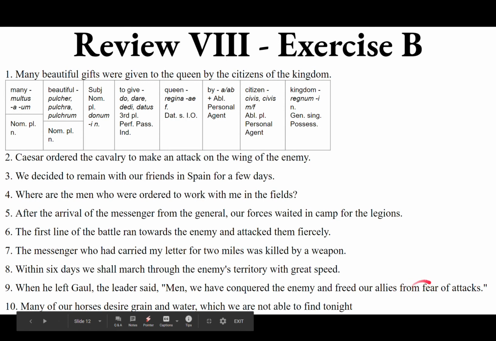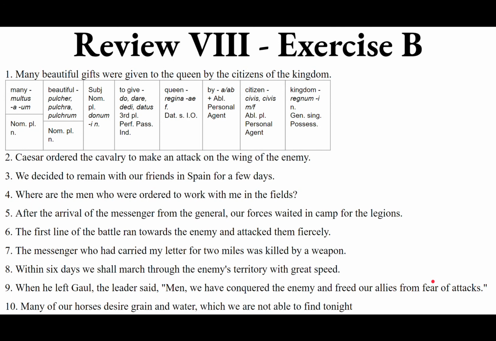This is going to be an ablative of separation. You do not need a preposition here. Fear is an intangible thing. Can't really touch it. So no need to put a preposition. We just want the ablative of timor, timoris, masculine. No preposition, so just put timore. Socios nostros timore. Fear of attacks, from fear of attacks.